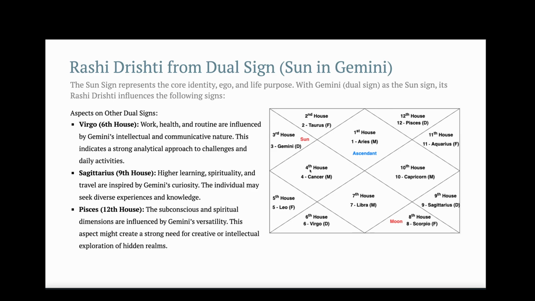Now let's look into the Rashi Drishti from the dual sign, that is Sun in Gemini. So Gemini is a dual sign, and it will aspect other dual signs, that is Virgo, Sagittarius, and Pisces. So it will aspect the 6th house, 9th house, and 12th house. So the 6th house is your work, health, and routine. So they are influenced by Gemini's intellectual and communicative nature.